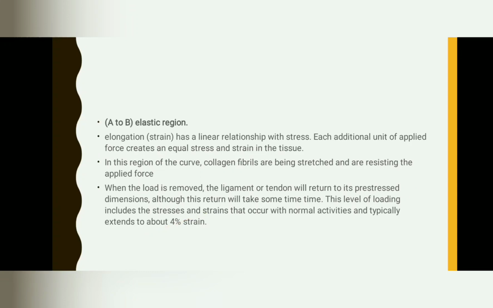In region A to B, which is the elastic region, elongation or strain has a linear relationship with stress. Each additional unit of applied force creates an equal stress and strain in the tissue. In this region of the curve, collagen fibrils are being stretched and are resisting the applied force. When the load is removed, the ligament or tendon will return to its pre-stressed dimension, although this return will take some time. This level of loading includes the stresses and strain that occur with normal activities and typically extends to about 4%.